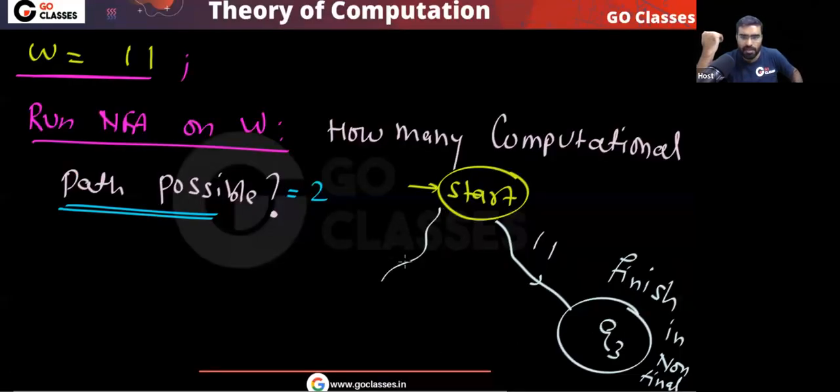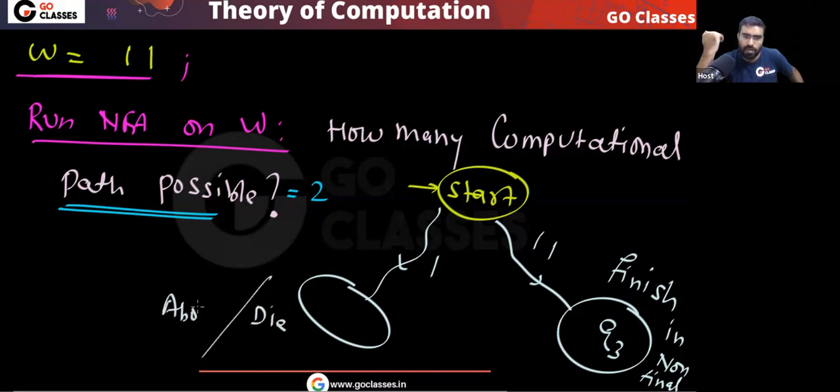And another path that cannot read the entire string will die, or I can say abort, or I can say no move.